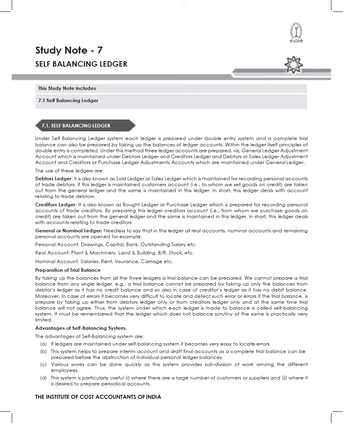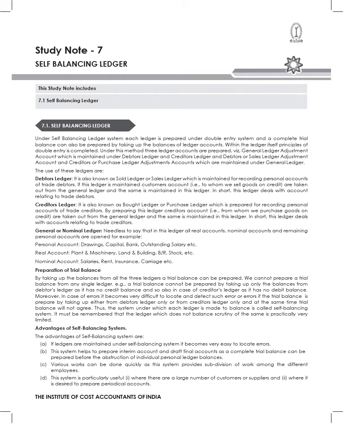As I said, under the self-balancing ledger system, each ledger is prepared under the double entry system, and a complete trial balance is also prepared by taking up the balances of ledger accounts. Within the ledger itself, all the principles of double entry systems are completed. That means under this method, three ledger accounts are prepared.